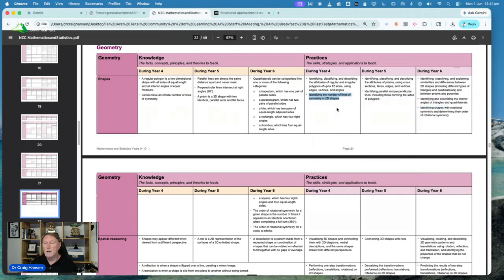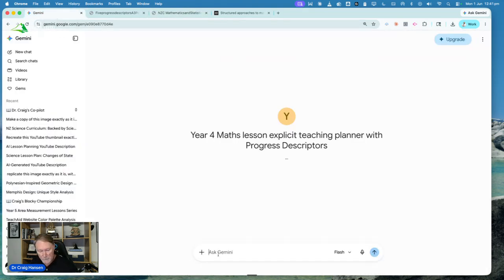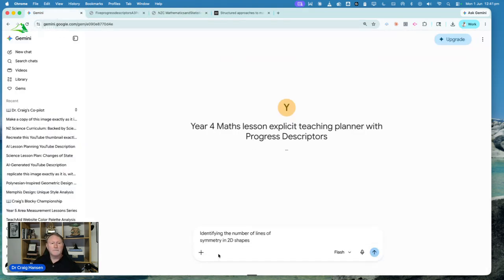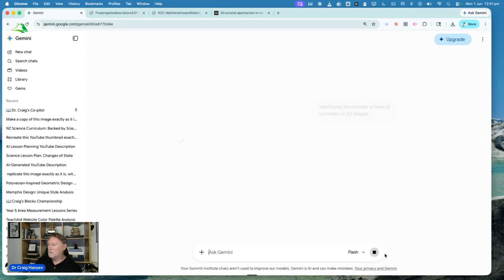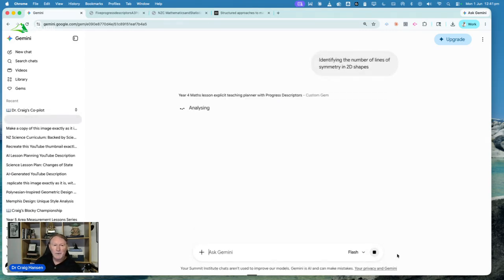And knowing that, I'm going to be sharing the knowledge that associates with that from our knowledge area. So I'm assuming that I've already taught the knowledge, discussed the knowledge, we've experienced the knowledge in the classroom. So I'm going to copy this teaching sequence statement and drop it in the chat. Now remember, in the instructions behind the Gem, I've already given perspective of who it is. I've told it what I want, told it the formatting that I want, and I've told it to RAG and look at those documents. So let's just open it up and process it and see what happens.